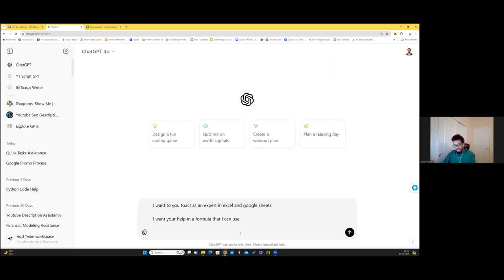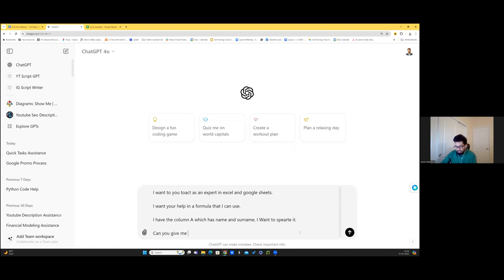I have the column A, which has name and surname. I want to separate it, just in plain English. And by the way, I'm intentionally making grammatical mistakes. I'm not correcting the spelling of the word separate. ChatGPT is smart enough to understand all of it. So even if you make grammatical mistakes, don't worry. I want to separate it. Can you give me a relevant formula?